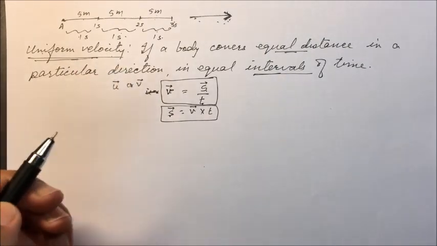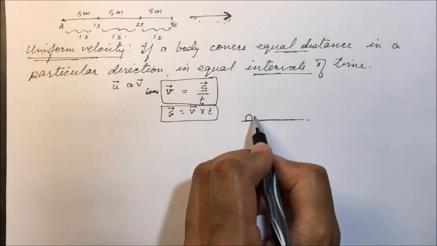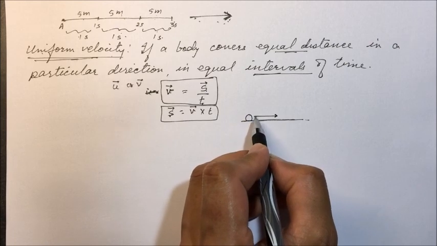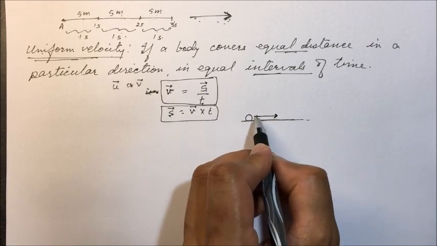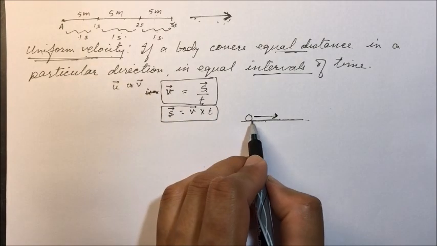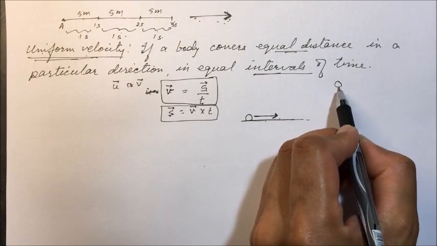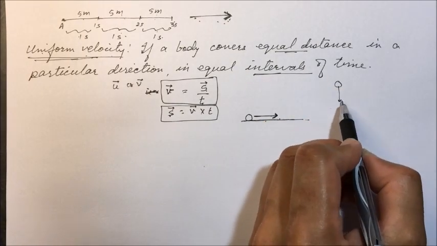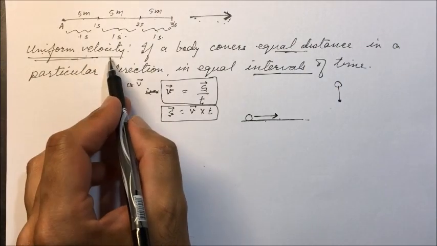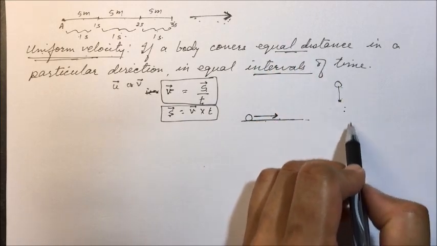Now for uniform velocity, for example, a body is moving on a frictionless surface and its direction doesn't change, that is, no force is applied on this body, the direction will remain the same, then the body is said to be moving with uniform velocity. Or if a raindrop is falling vertically, after some time its velocity will be uniform, that is, it will be moving with the same speed in the same direction.